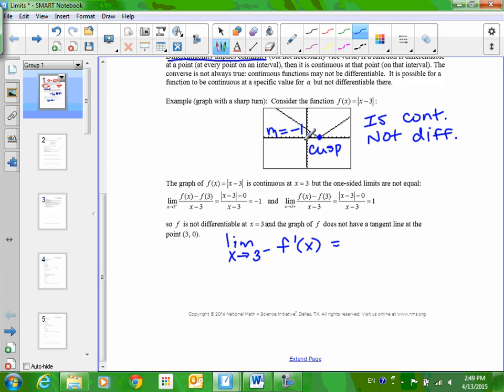It'd be -1. Absolute value is broken up into a -1 slope and a +1 slope, unless there was a stretch or compression or something. So it's not that the left-sided limit is -1. It's that the left-sided limit of the derivative, you could almost call it the left-sided slope, is -1. What would the right-sided limit of the derivative be? What's the slope on the right side? +1. These two things are not equal. That's how you could be more specific in free response answers showing why this is not differentiable.